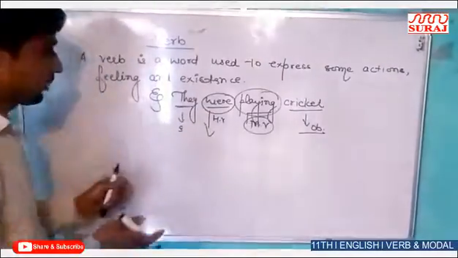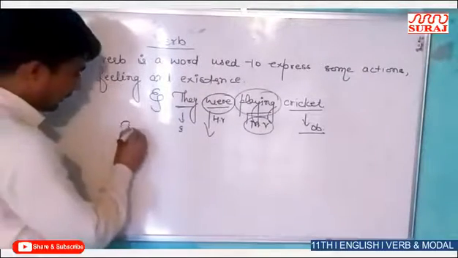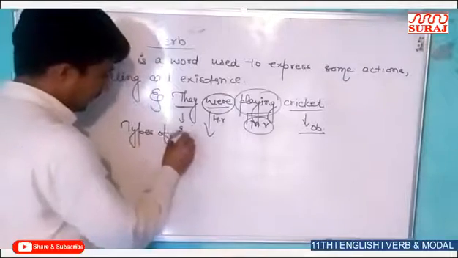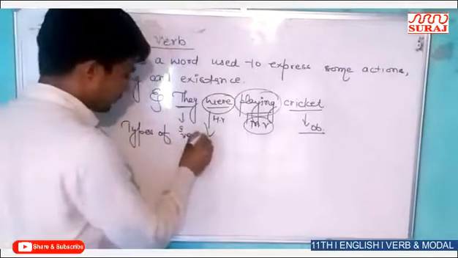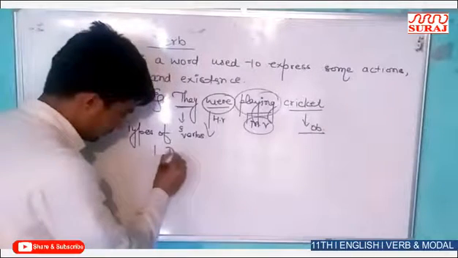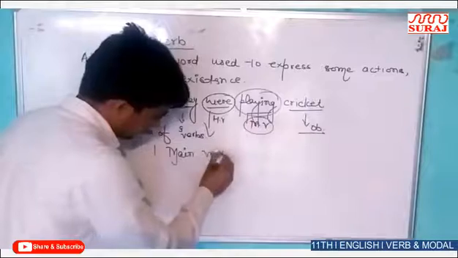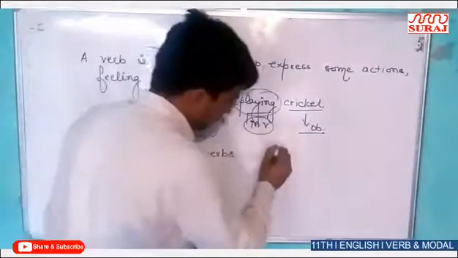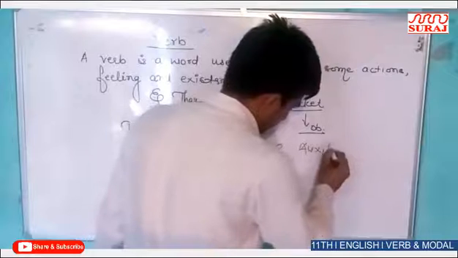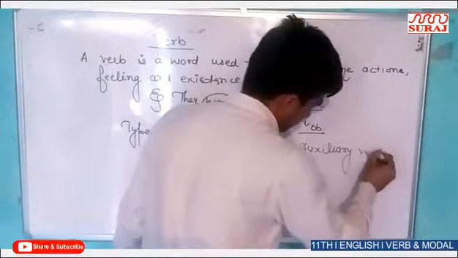And now first we classify verbs. First, types of verbs. First, main verbs. Second, auxiliary verbs.